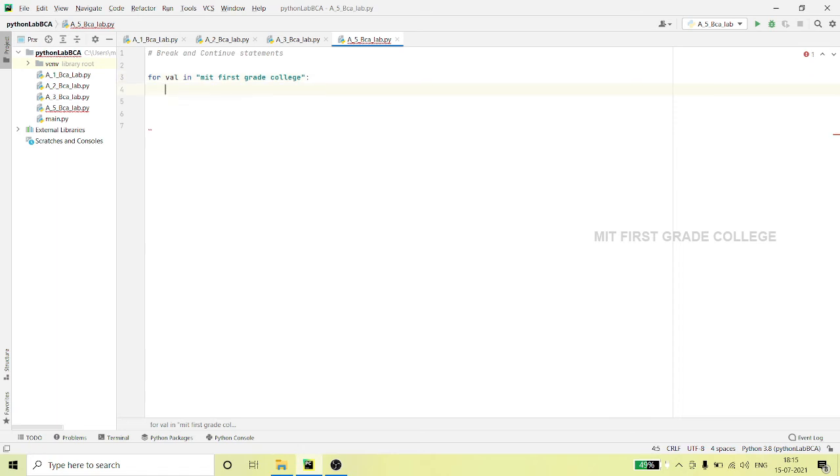Colon, and automatically it is taking the indentation. If val equal to, within double quotes, you can give a matching character. I will give e, or I will give g.